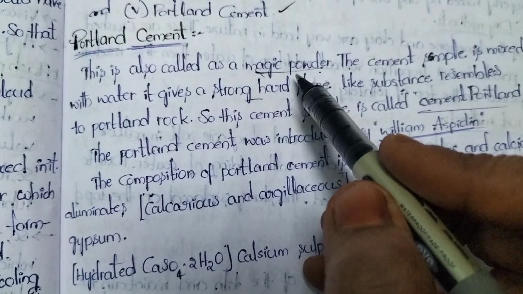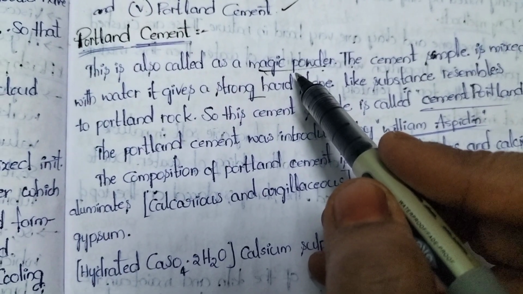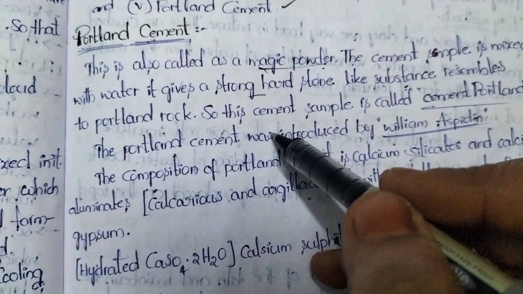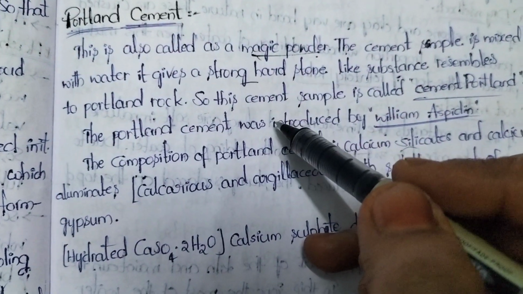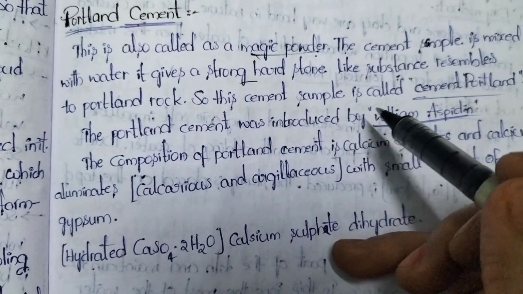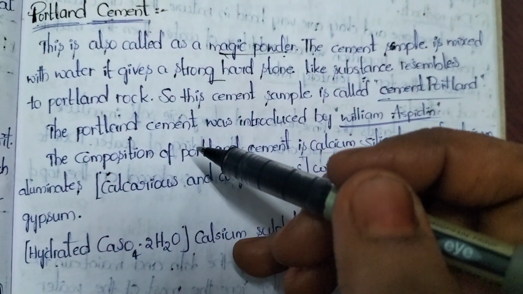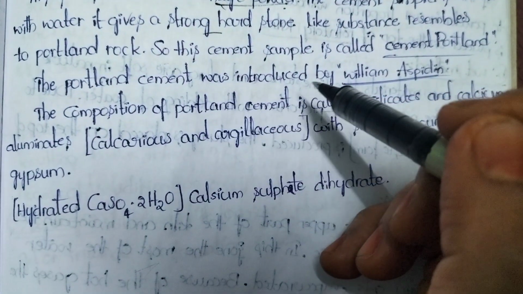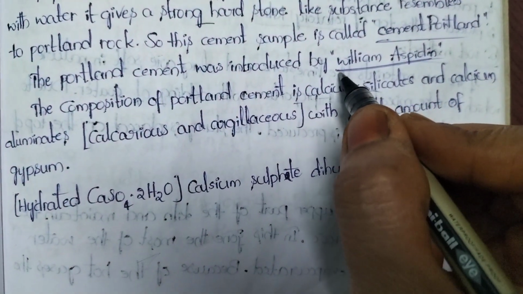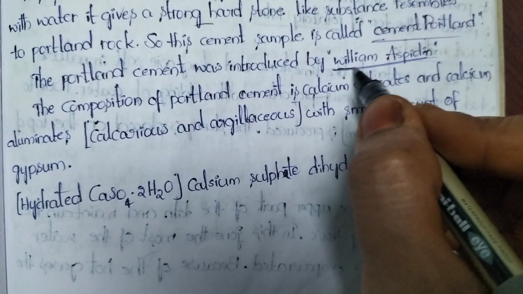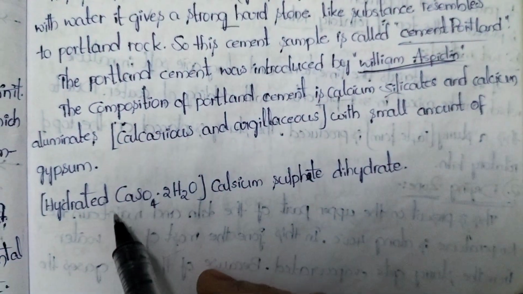Before addition of water, it is in powder form. Whenever we add water to Portland cement, it becomes a very hard, Portland rock-like structure. That is why it is also known as magic powder. Next, the cement sample is called cement Portland or Portland cement. Portland cement was introduced by William Aspdin. It is the name of the scientist. So who introduced Portland cement? The scientist named William Aspdin introduced it.